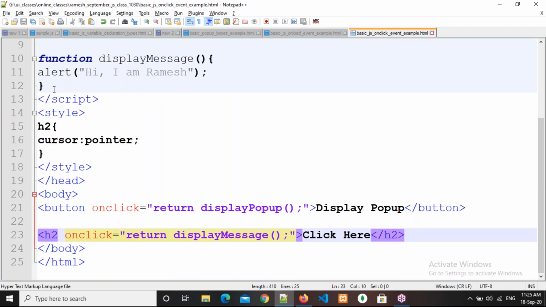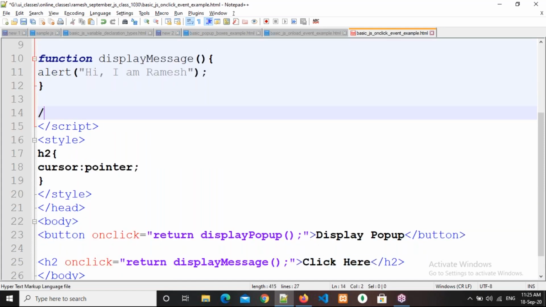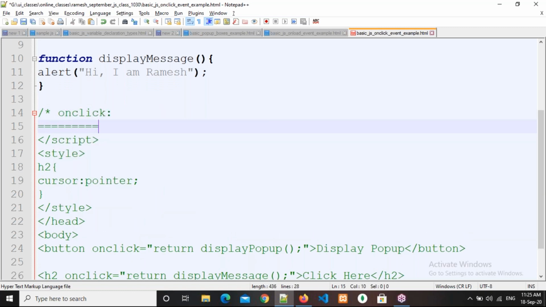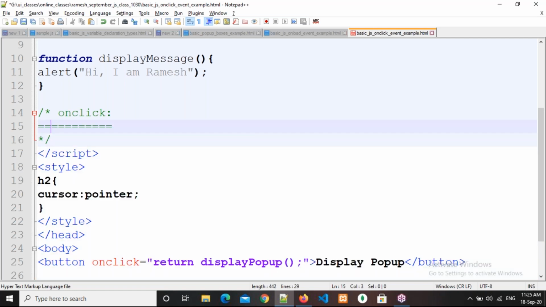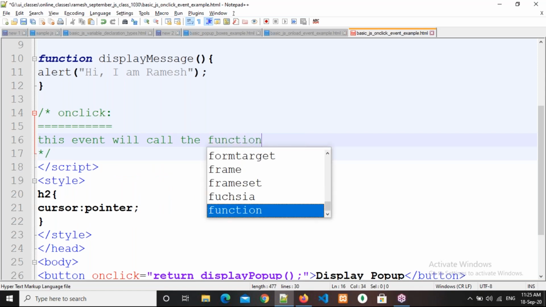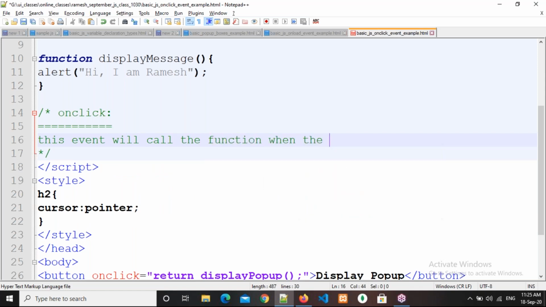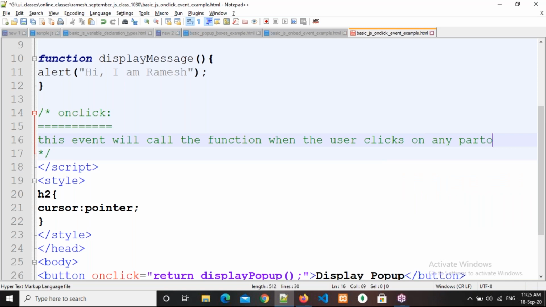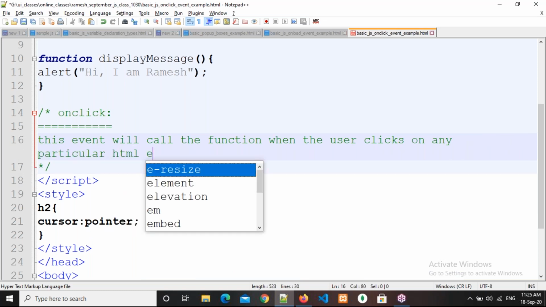Then the onclick event. This event will call the function when the user clicks on any particular HTML element.